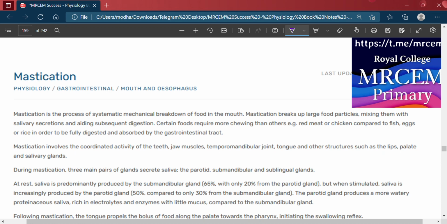Okay, so mastication. Mastication is the process of systemic mechanical breakdown of food in the mouth. Mastication breaks up large food particles, mixing them with the salivary secretions and aiding subsequent digestion.